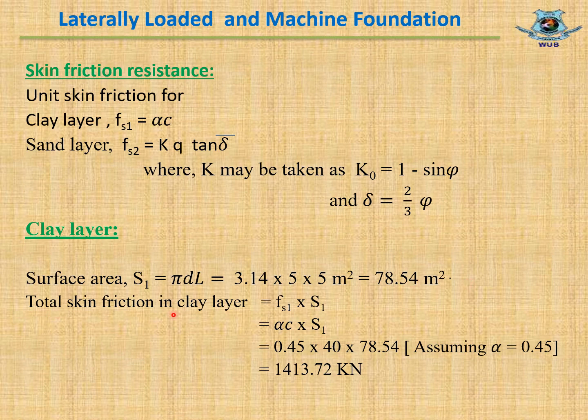Total skin friction in clay layer equal to Fs1 into S1 equal to alpha C into S1. Assume alpha equal to 0.45 and C equal to 40 kilonewton per meter square, given. Replacing all values in the equation we get skin friction equal to 1413.72 kilonewton.